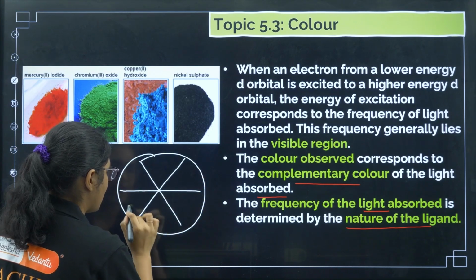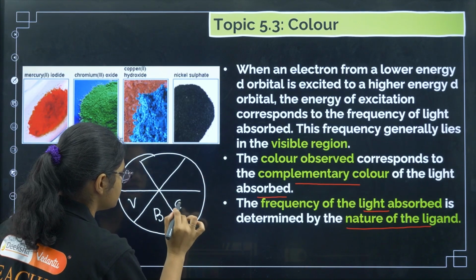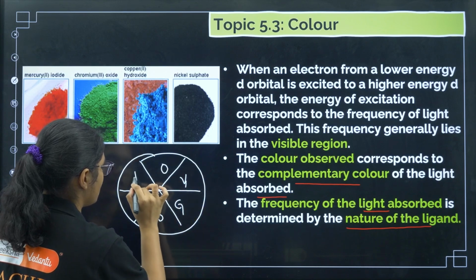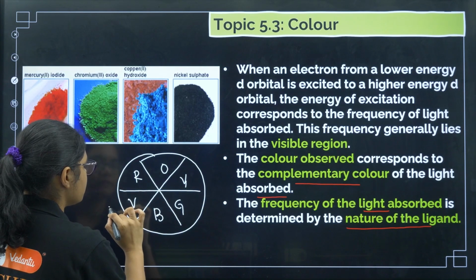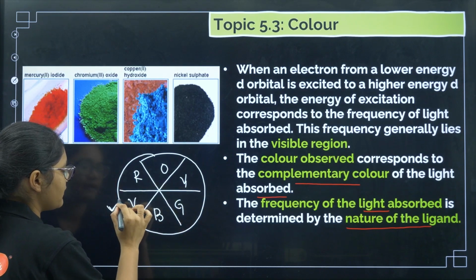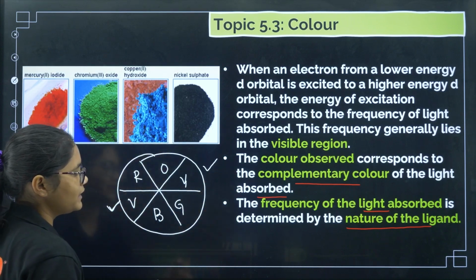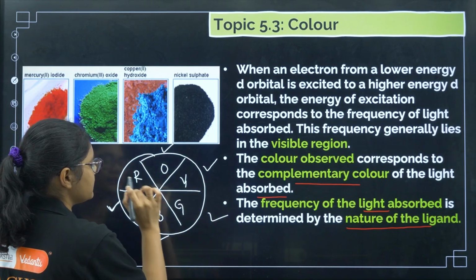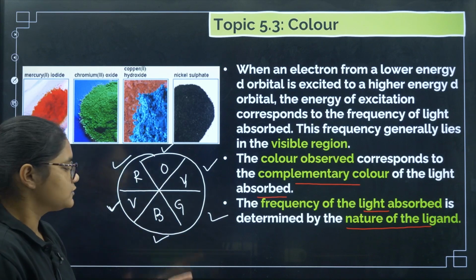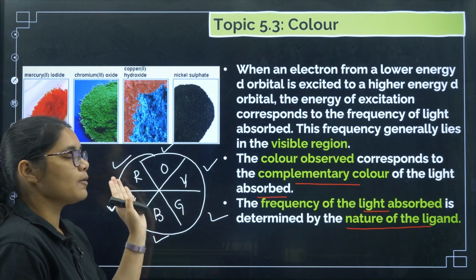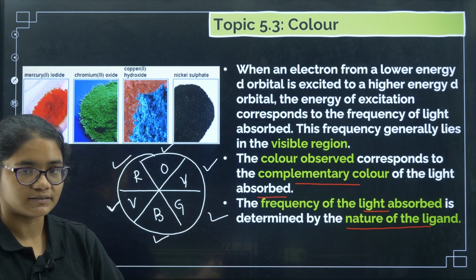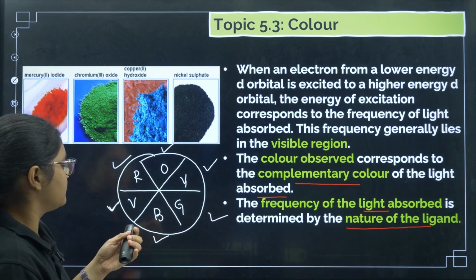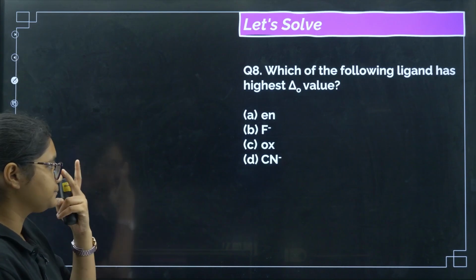So if we have V, B, G, Y, O and R, if the compound is absorbing violet color, it will be visible as yellow. Blue if it is absorbing, orange it will be visible, green if it is absorbing, red it will be visible. So whichever the color is absorbed, the complementary color of it will be visible. Okay, fine. Now coming to the next one.